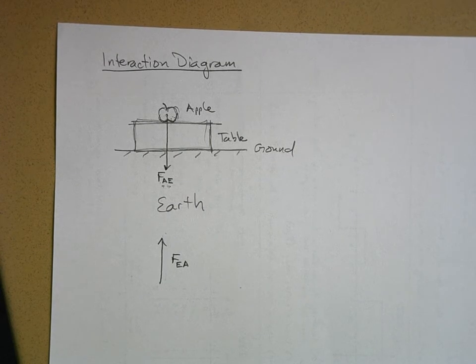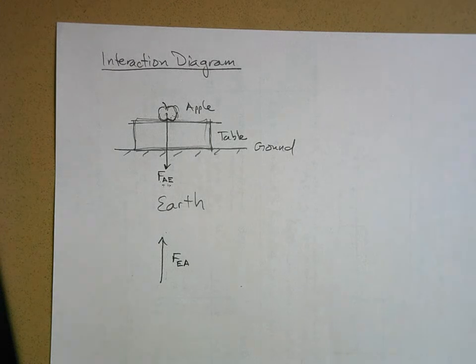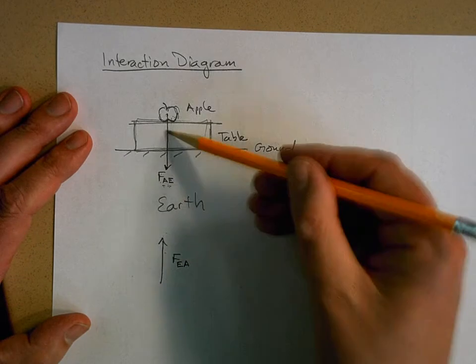But it is there. It's just a trillionth of a trillionth of a trillionth of a meter per second squared up. Well, in the meantime, the apple is falling down with 9.8 meters per second squared down. But it does exist. It's just that we don't notice it because the apple has so little mass, its gravity is so weak, but they are equal and opposite forces.